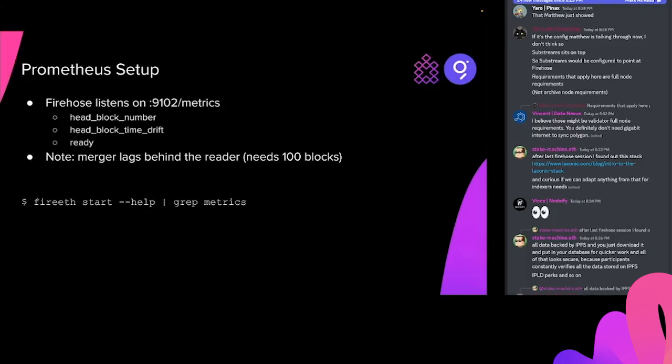If you want to configure a different endpoint, just run fire eth start -help and look for the metrics-related options, and then you can add those to your config file. But by default, Prometheus is enabled, so you don't have to set it up. Next.